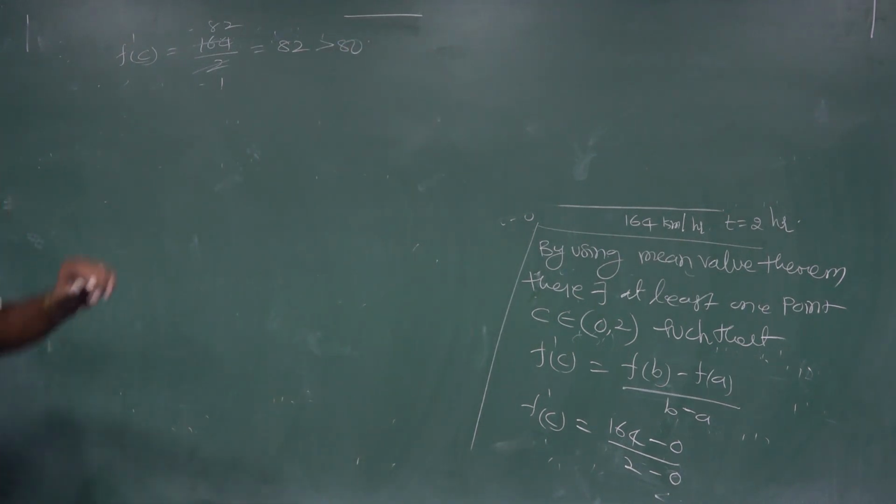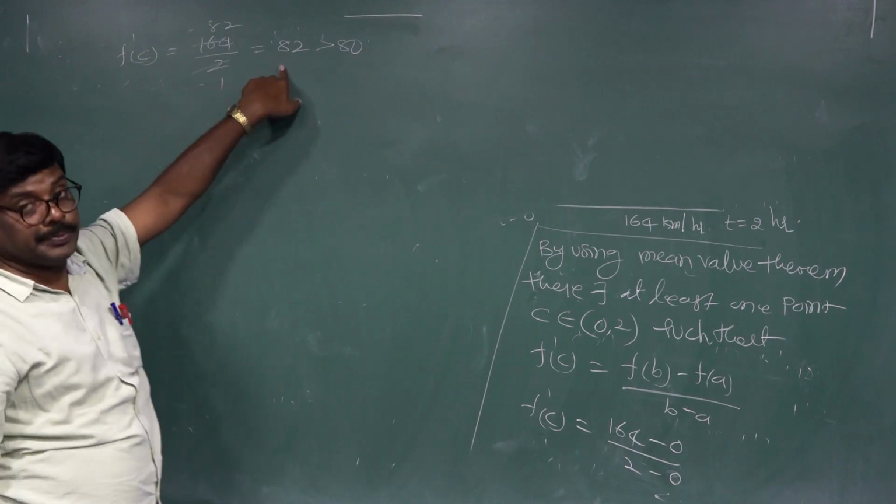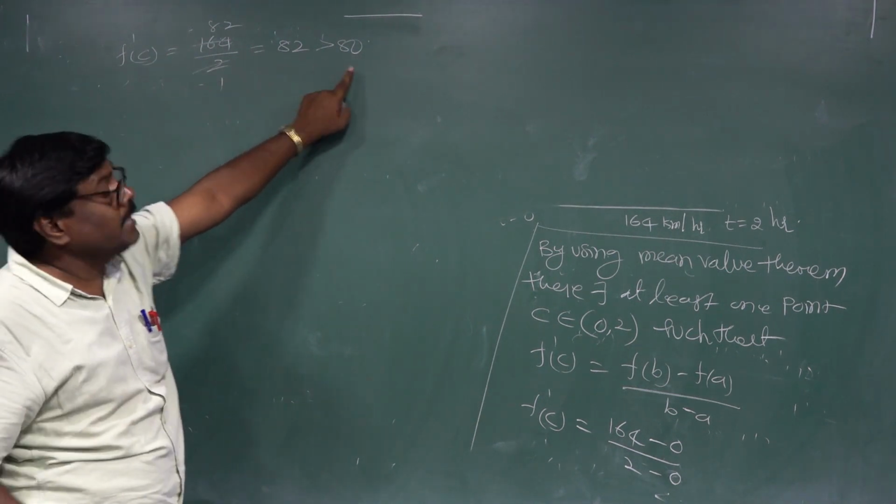The truck travels 2 hours at 82, and the limit is 80.